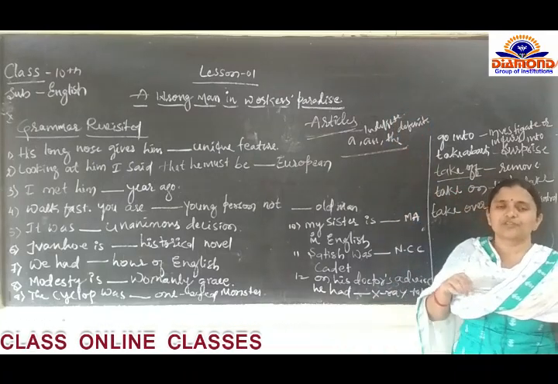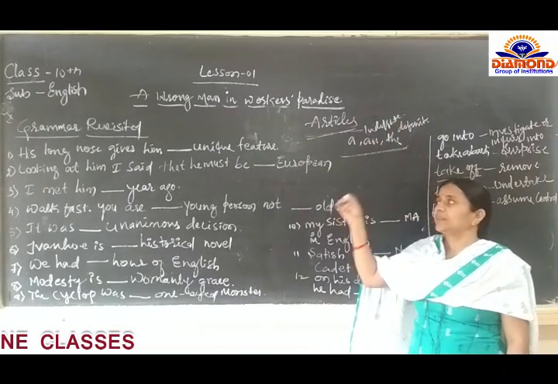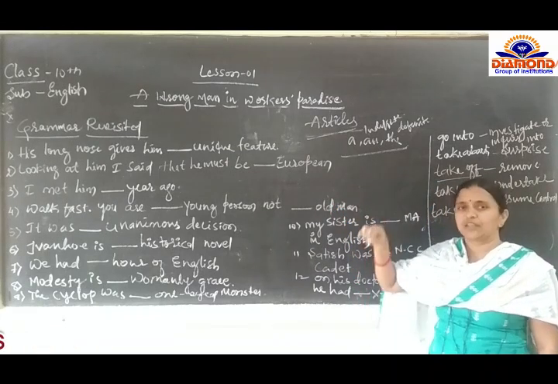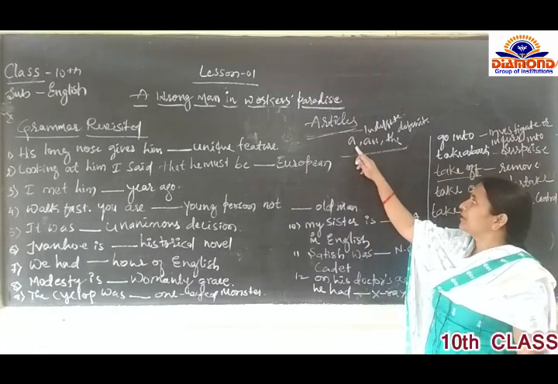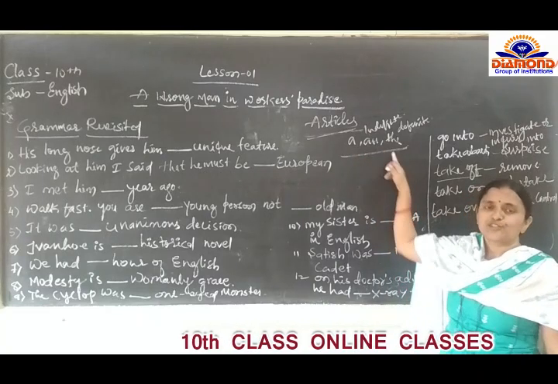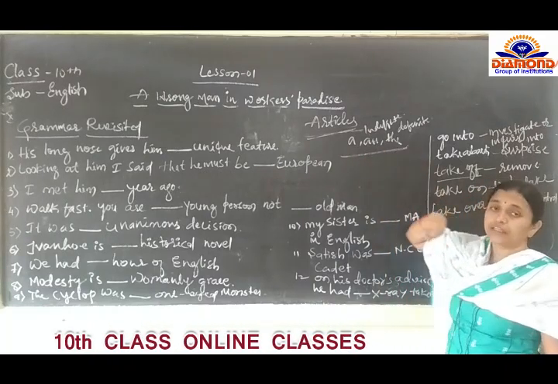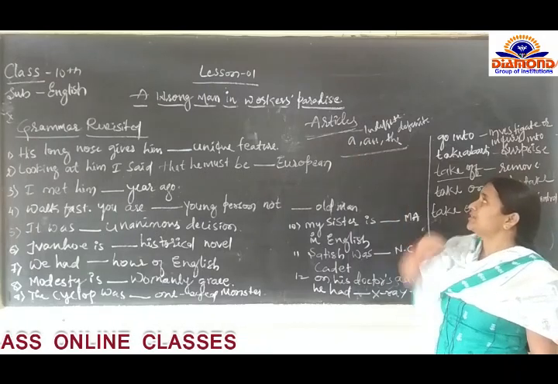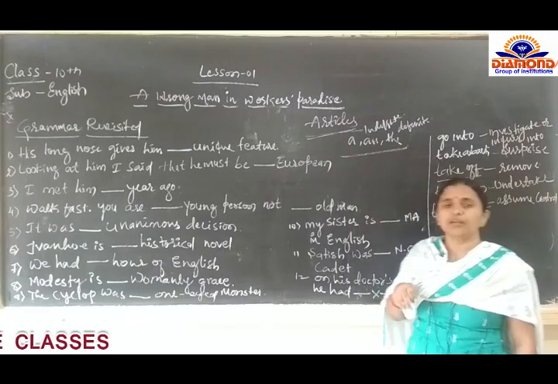Two types of articles we have seen in the previous classes, in the 8th class and also in the 9th class. We have three articles, that is a, an and the. The is the definite article, and a and an are the indefinite articles.